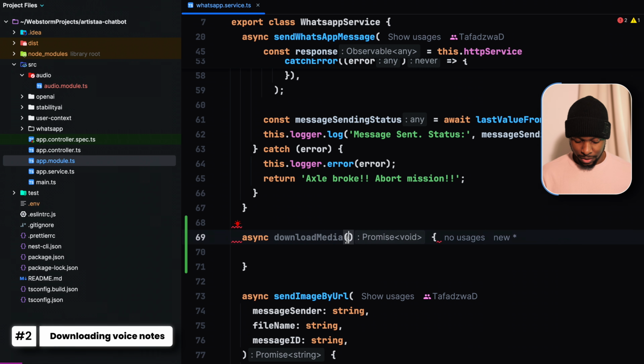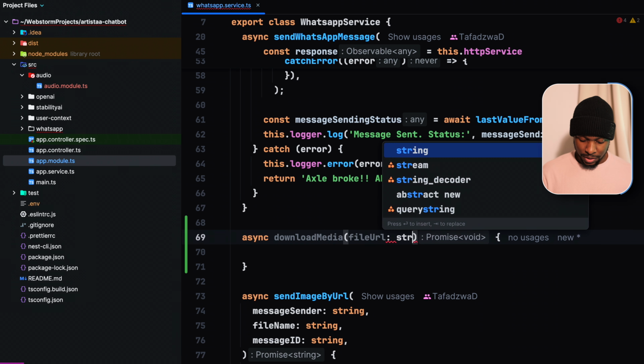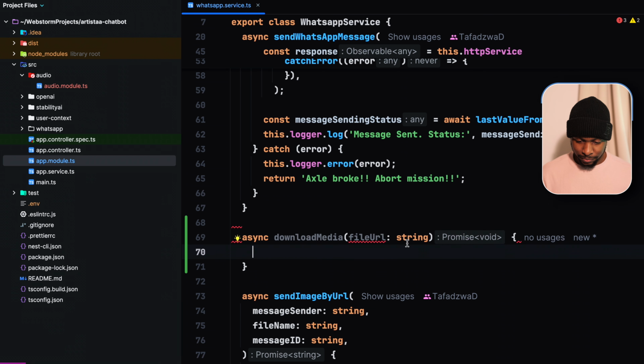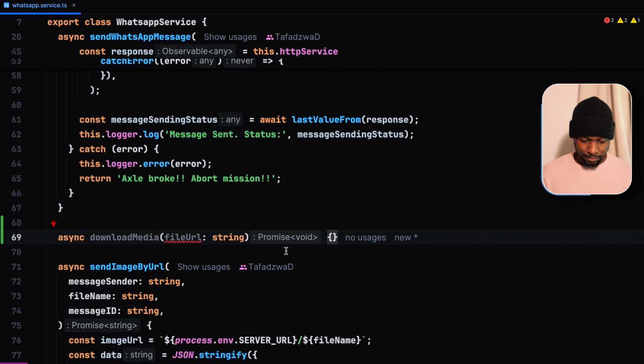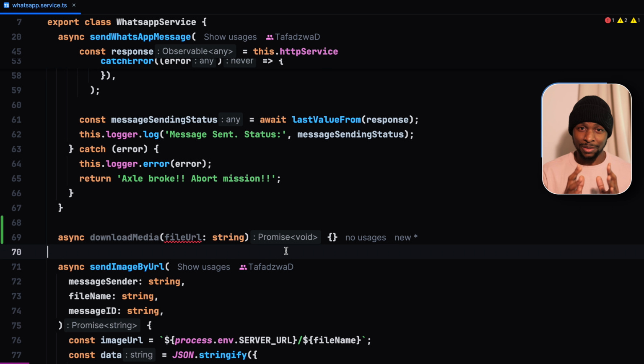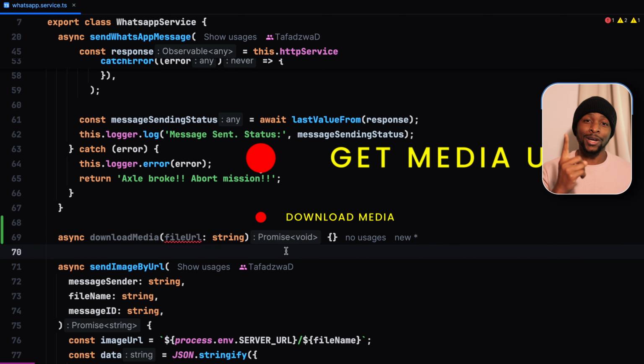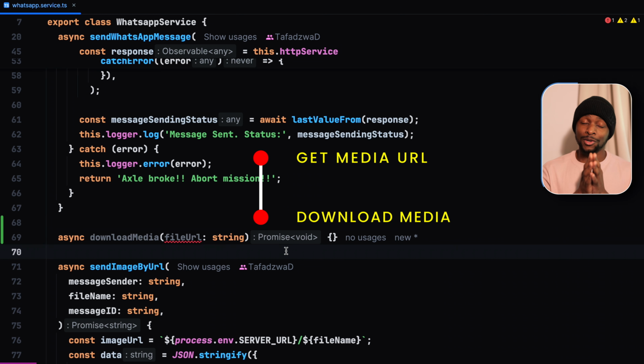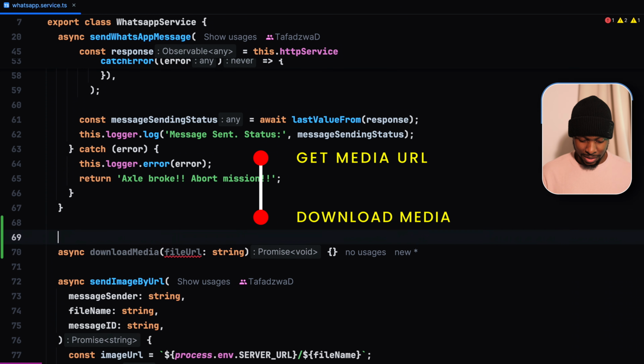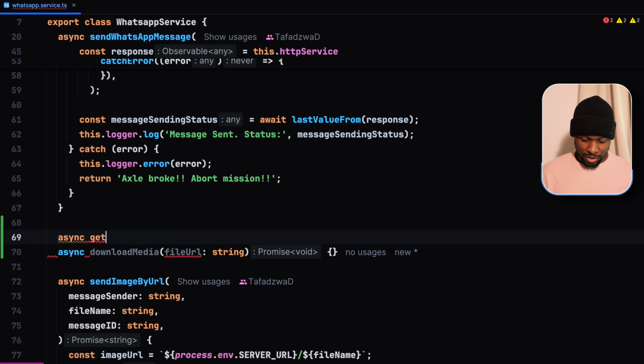And for us to download the media, we need a file URL, which is of type string. The process of downloading a media file is a two-step process, where the first step, given an ID of a file, is to get the URL from the WhatsApp server, and the URL expires in 5 minutes, and then you make another request to download the file. So let's create another asynchronous method which is responsible for getting the media URL given the media ID.